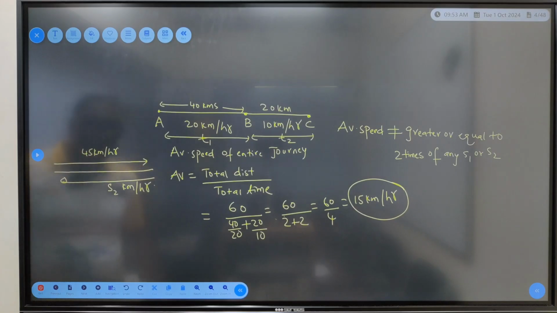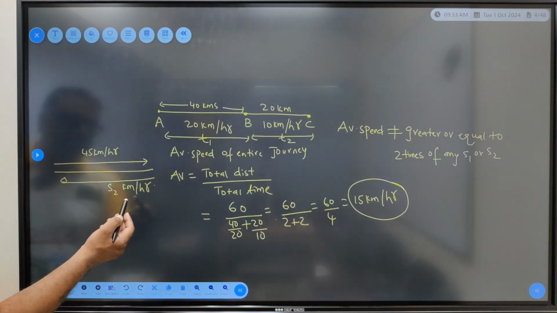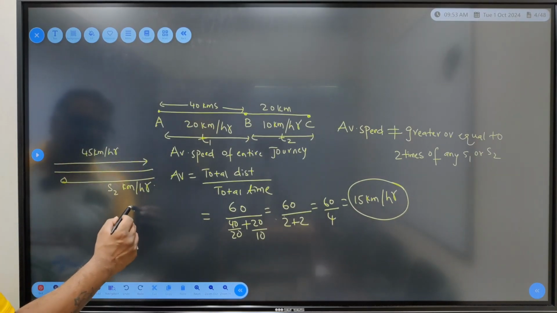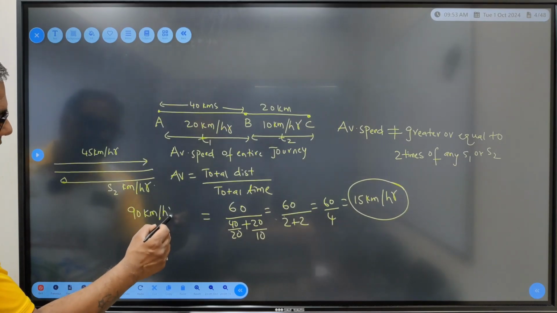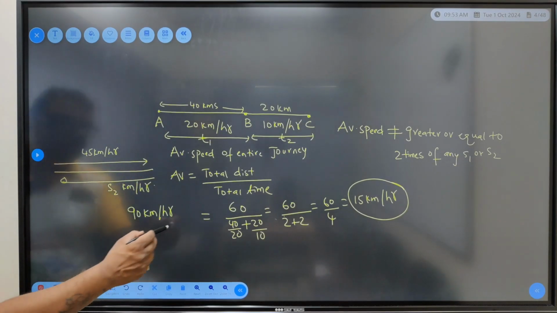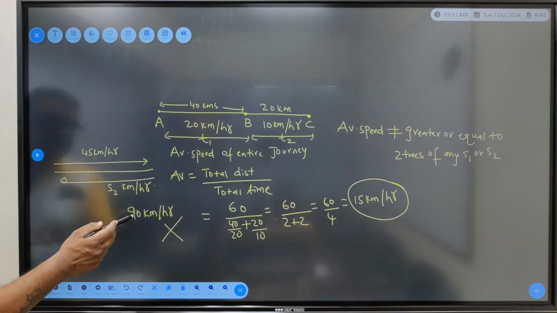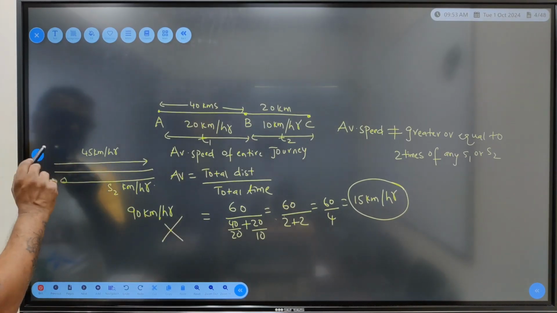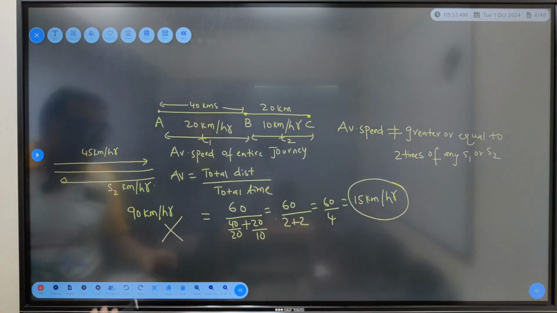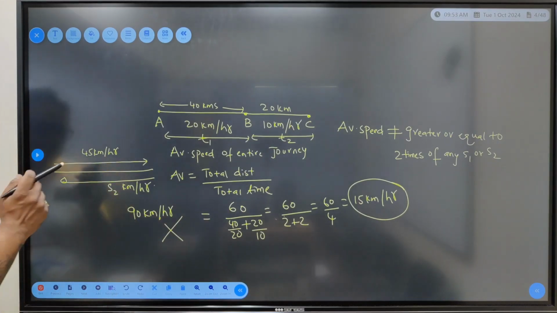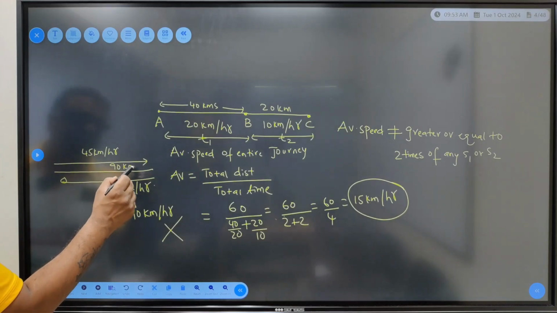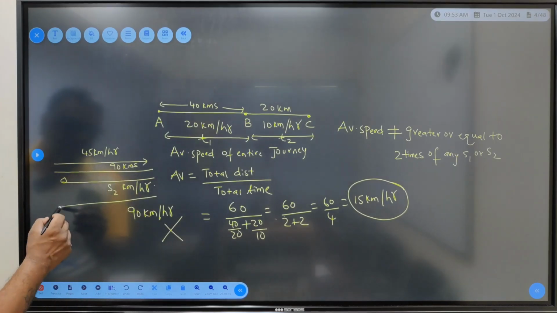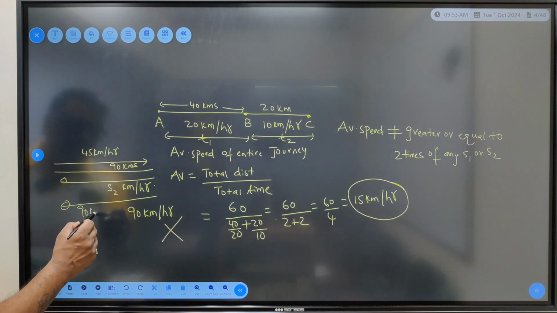So if I am saying my average speed of the entire journey is 90 kilometers per hour, it is not possible, because 90 kilometers is equal to 2 times one of the speeds given. Why it is not equal, I'll explain to you now. So let us say this distance is 90 kilometers. I'll assume this distance is 90 kilometers. So this distance also will be 90 kilometers.